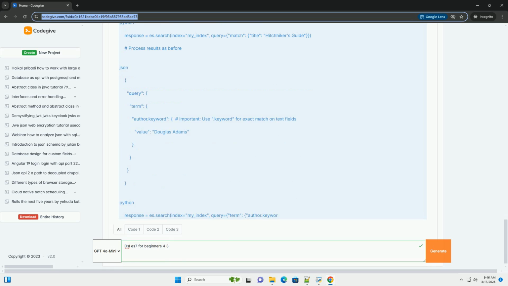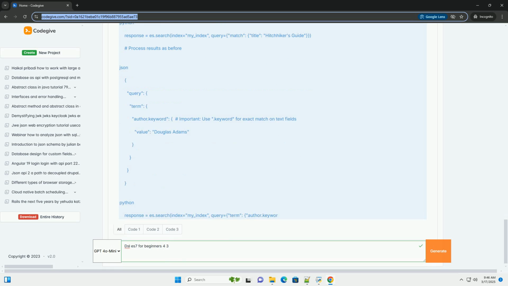Terms aggregation, finding top terms. The terms aggregation finds the most frequent values in a field. This is useful for identifying popular categories, authors, or tags. This aggregation calculates the top 10 genres in the my_index index. Range aggregation, bucketizing numeric data. The range aggregation groups numeric values into predefined ranges. This is useful for analyzing distributions, such as age groups or price ranges.